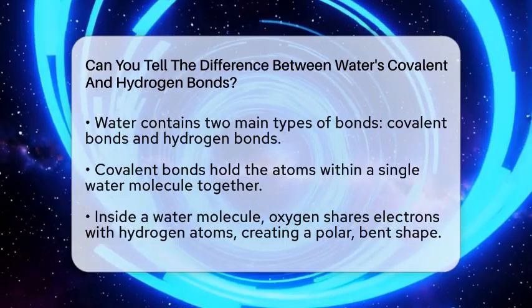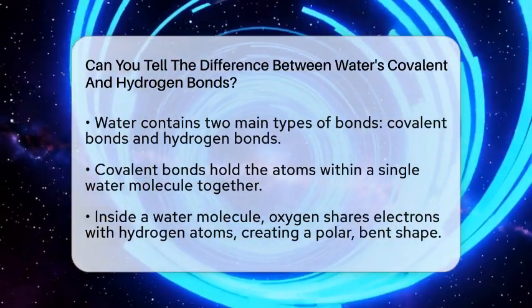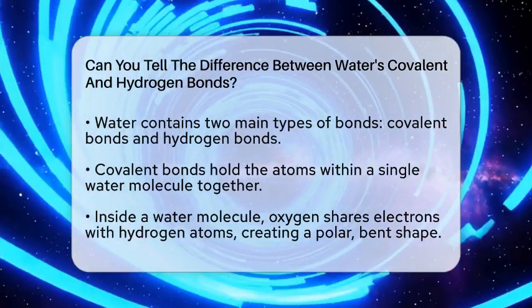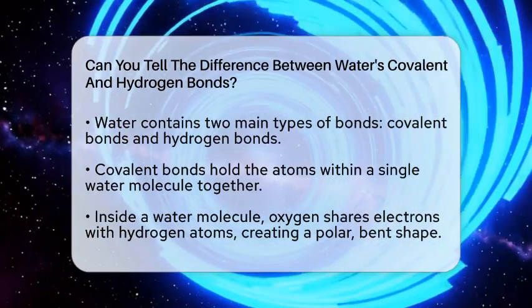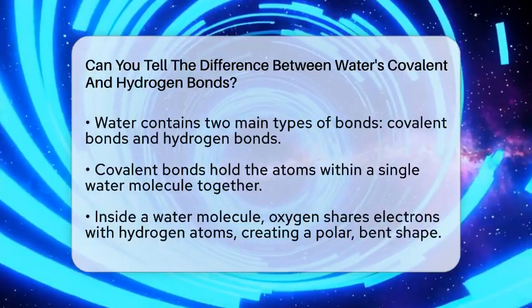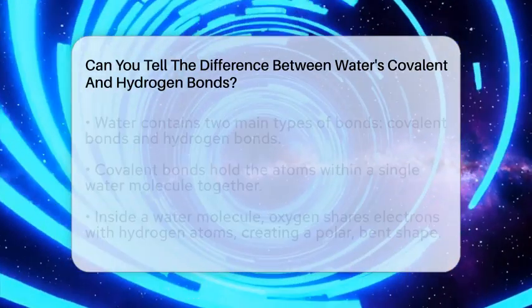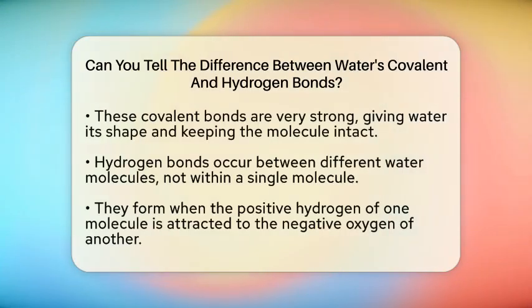Let's start with covalent bonds. These are the bonds that hold each water molecule together. Inside a water molecule, one oxygen atom shares electrons with two hydrogen atoms. Think of it like sharing a toy with friends. Because oxygen pulls the shared electrons closer, it becomes slightly negative, while the hydrogens become slightly positive.